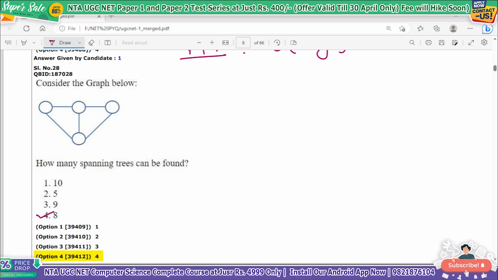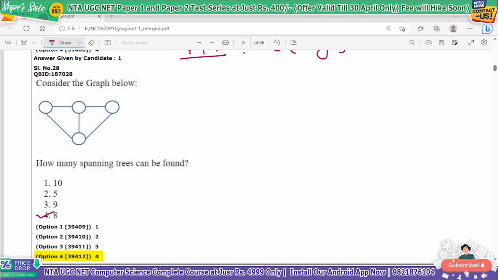Now, before moving to this question, there are a few points that we should know. First of all, when we are dealing with a complete graph, we have a formula. If we have to find the number of spanning trees in a complete graph, write down spanning trees, number of spanning trees.